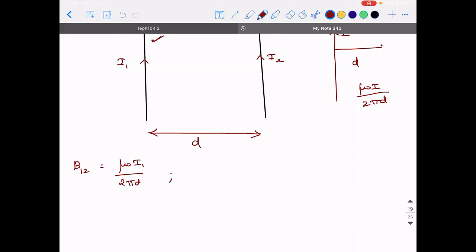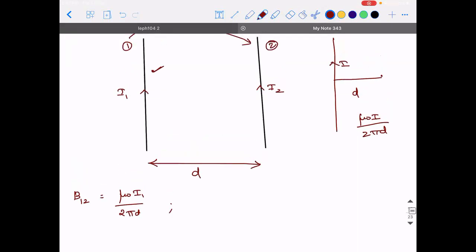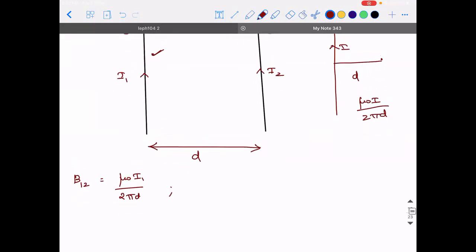Similarly, what is going to be the direction of the magnetic field due to the first conductor at point 2? Is it not minus k cap? Right.